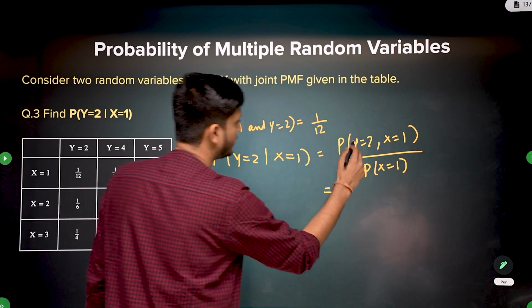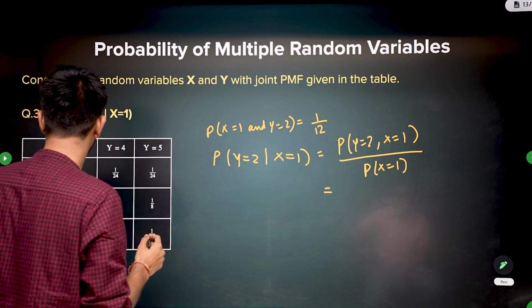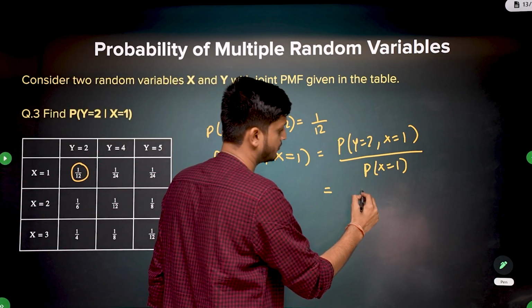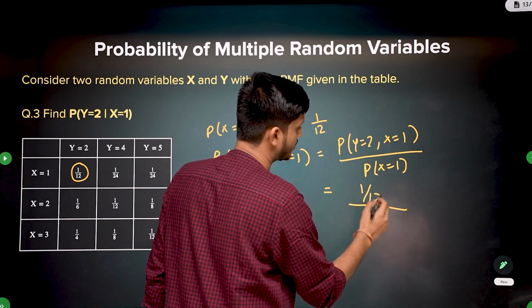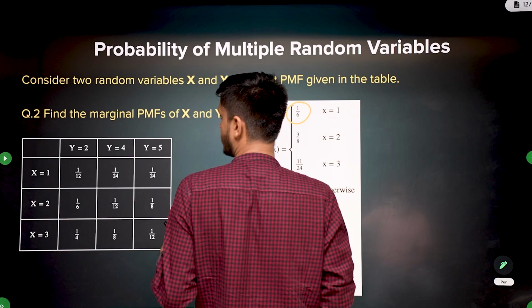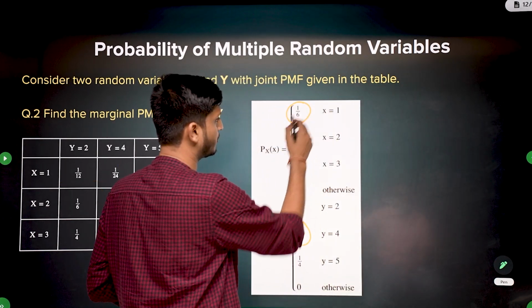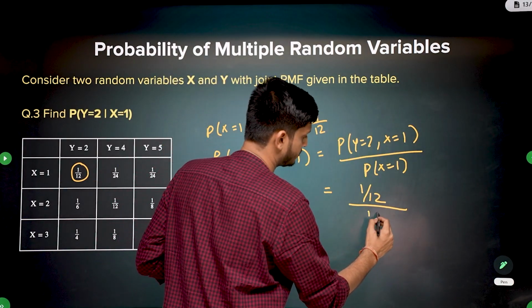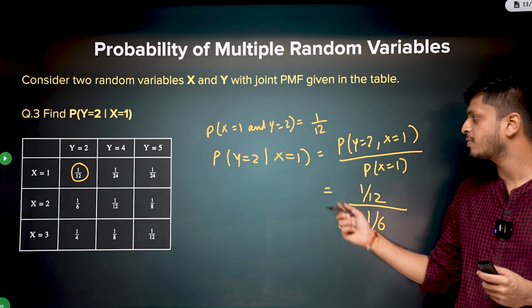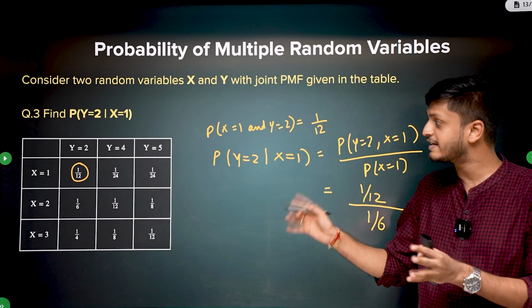What is the probability of y being 2 and x equal to 1? This is 1 by 12. And what is the probability of x equal to 1? You just sum the first row. We already did it, right? It was 1 by 6. You just sum the first row. So this is the conditional probability of y being 2 given x is 1.